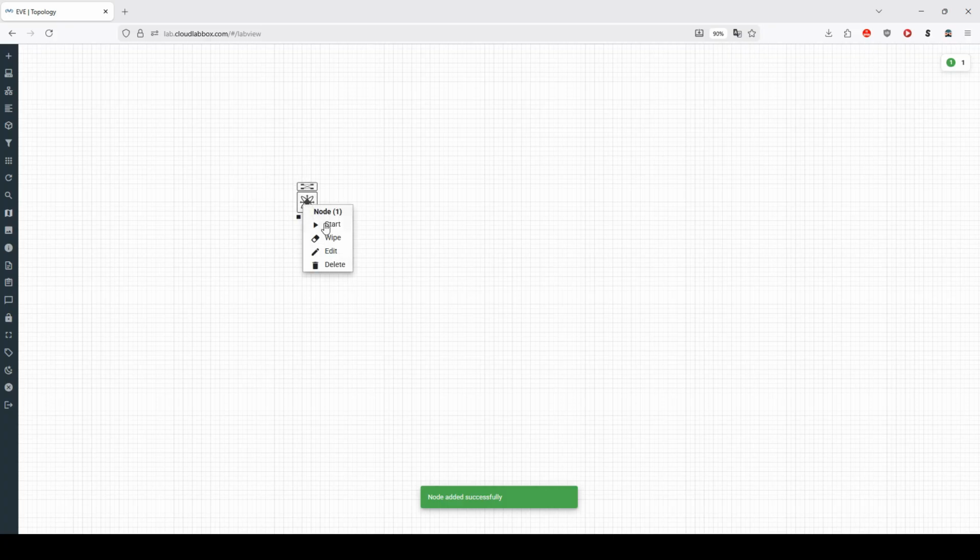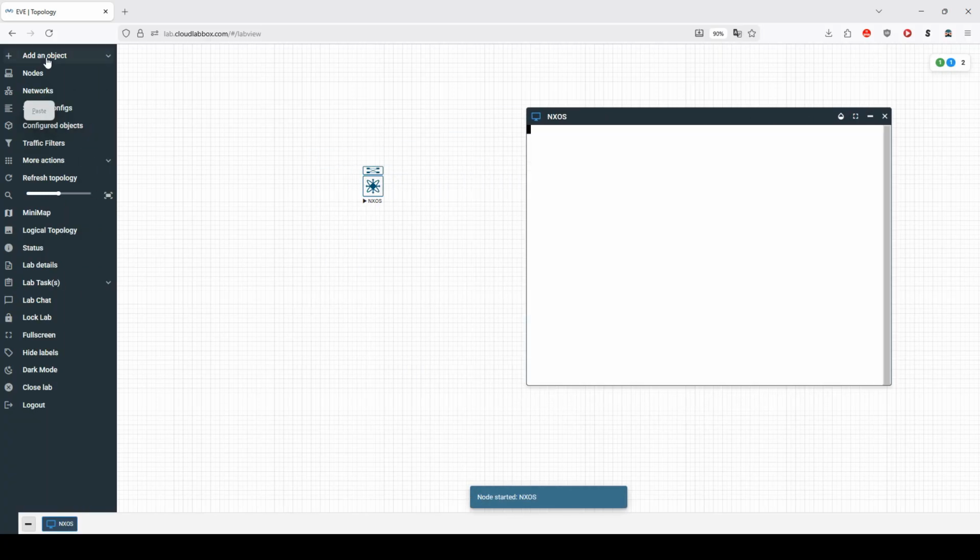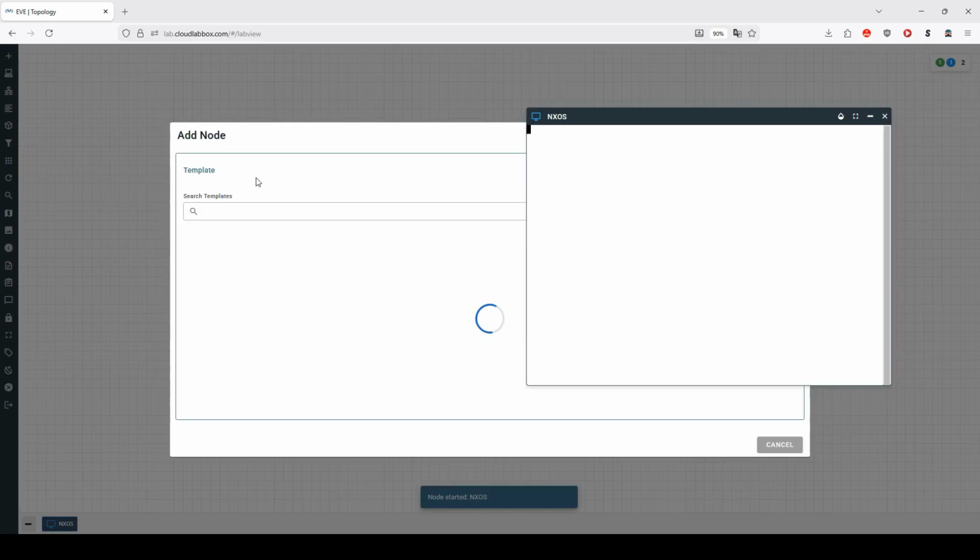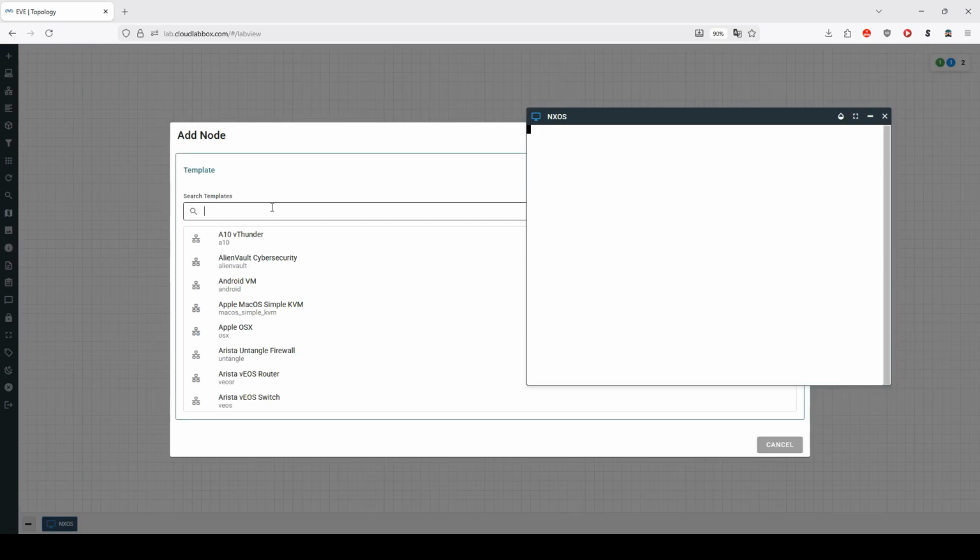Okay, nice. So we can see that's been added. And now we just need to right click it and start and boot it. While that's booting, we can also add another node. We'll add a CSR, a Cisco CSR router.